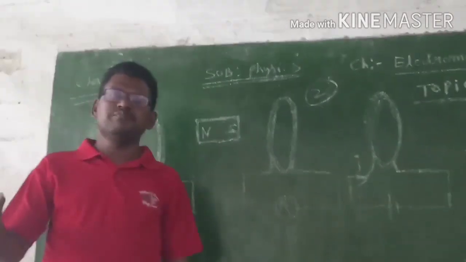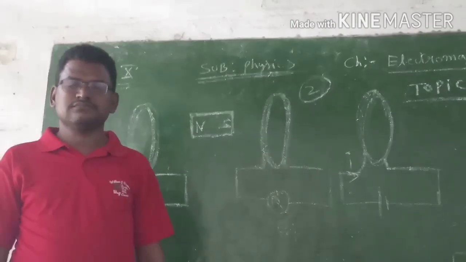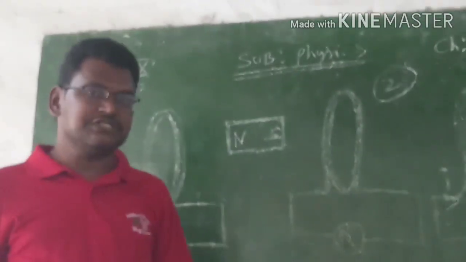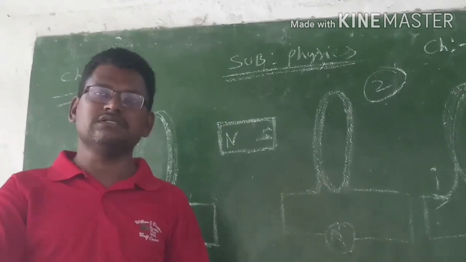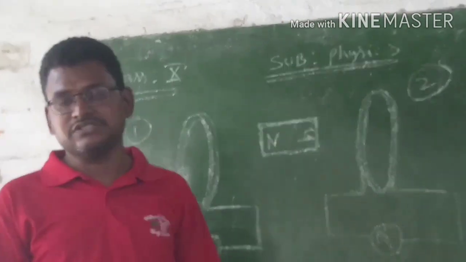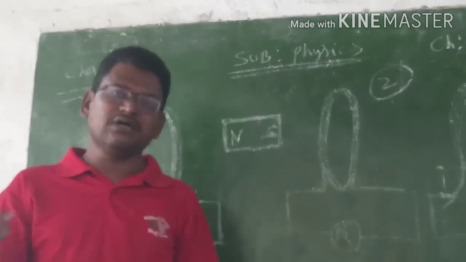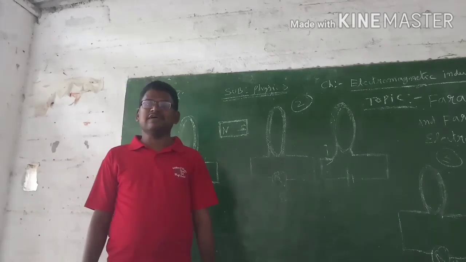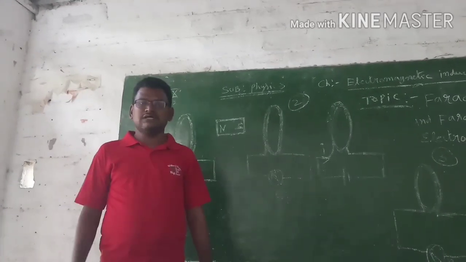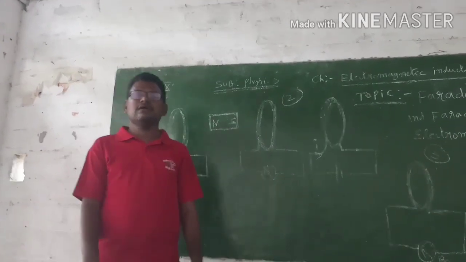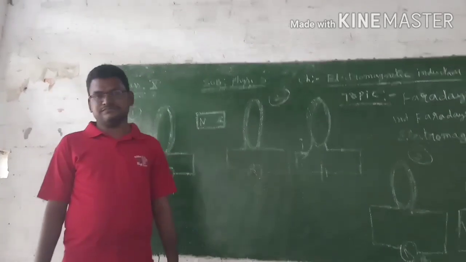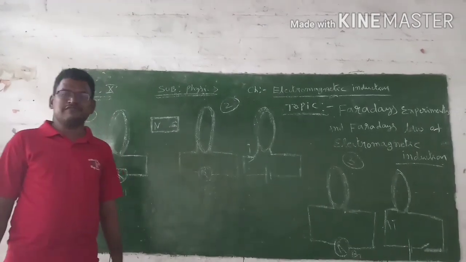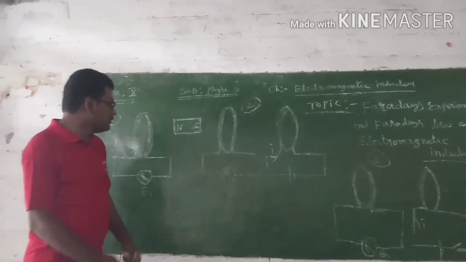There are many things that are symmetry in the world. If there is a magnetism by the electricity, why not there is an electricity by the magnetism? Like that, he thought and conducted the experiments. And finally, he succeeded. And finally, he discovered the electricity by the magnetism. Now let's see what are the experiments conducted by Faraday in this class. Now let's see here.